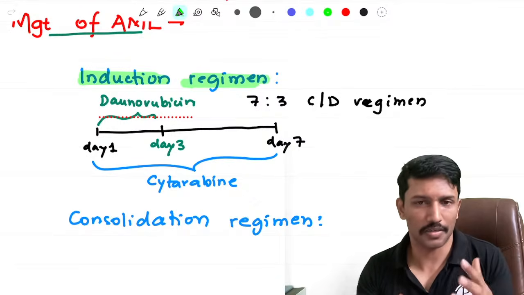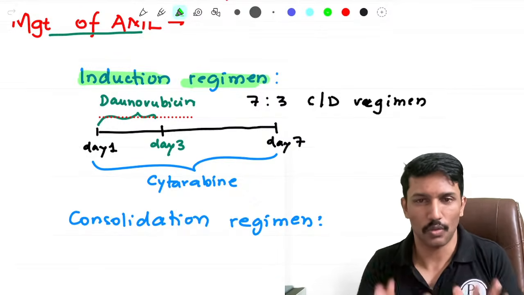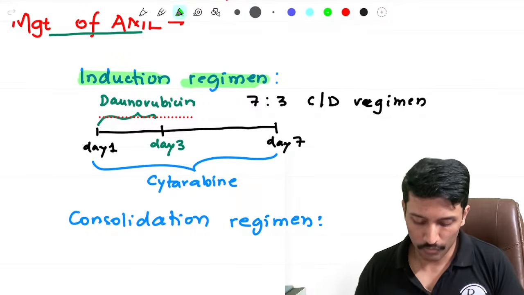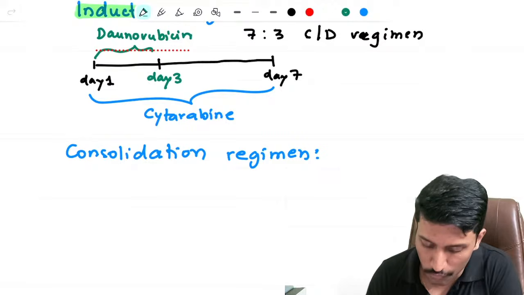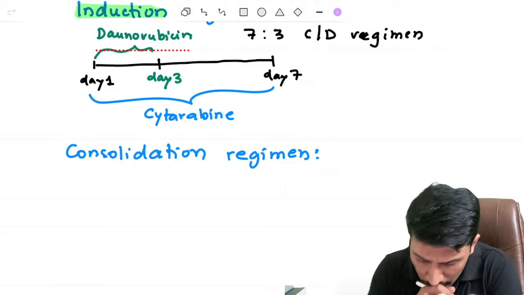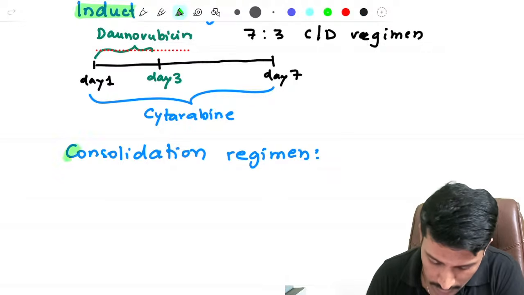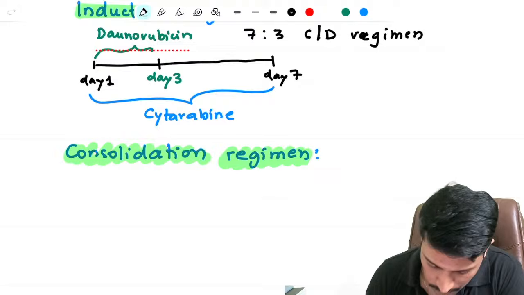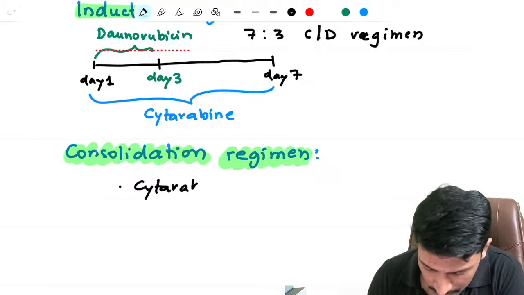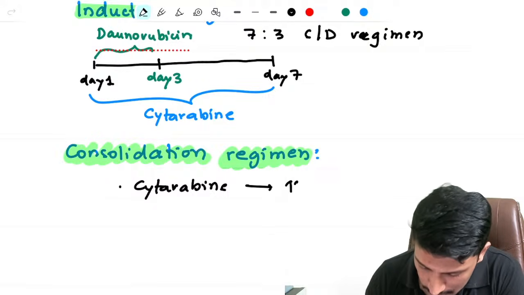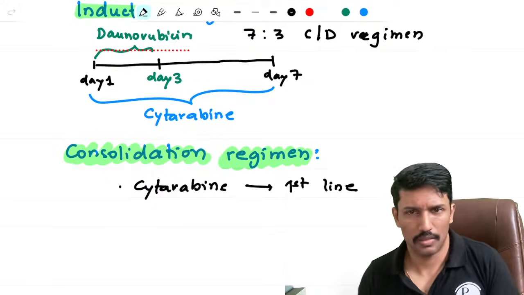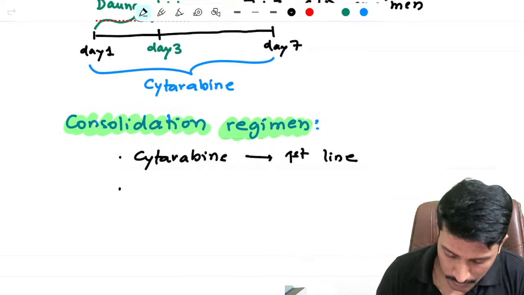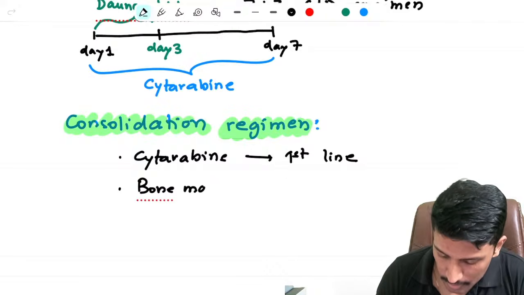This literally destroys most of the blasts. So now the patient's symptoms improve, bone marrow functions will start improving, but the chance of relapse is there. So we have to prevent that relapse. So whatever treatment we give for prevention of relapse, we will call it as consolidation regimen. Consolidation regimen. So what I can do here, either you can continue cytarabine for a long period of time. This is now considered as the first line treatment. But if feasible, you can also go for the bone marrow transplantation or hematopoietic stem cell transplantation.